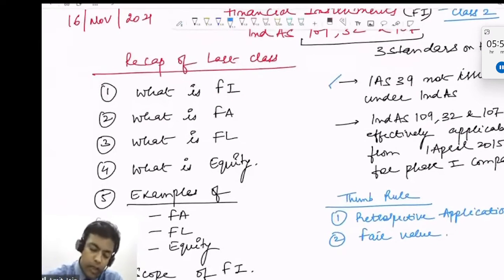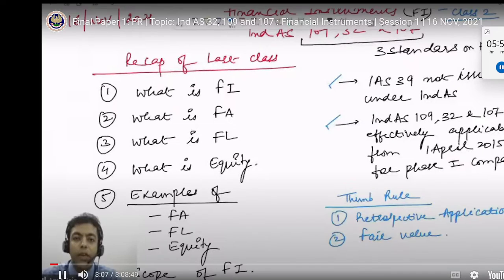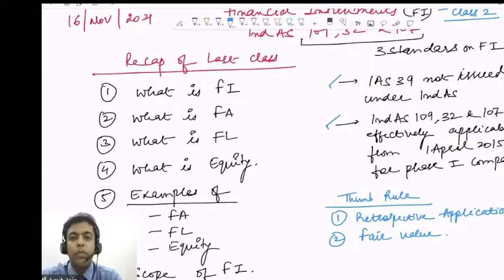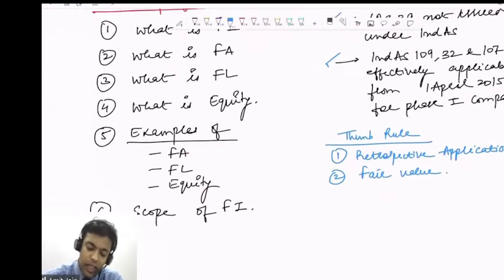Correct? That means effectively all these standards, Ind AS 109, Ind AS 32, Ind AS 107, are applicable retrospectively starting from 1st April 2015 for the phase 1 companies. Right? Similarly, these standards will be applicable for the phase 2 companies starting from a transition date of 1st April 2016. Correct, guys? Then we said that there are two thumb rules. One is the retrospective application. Second one is the fair valuation.